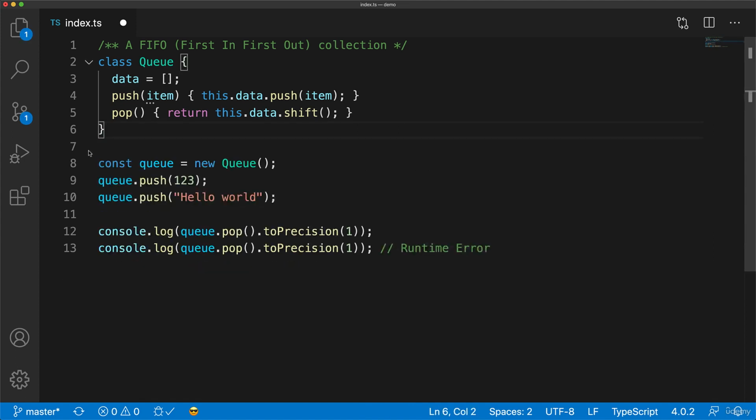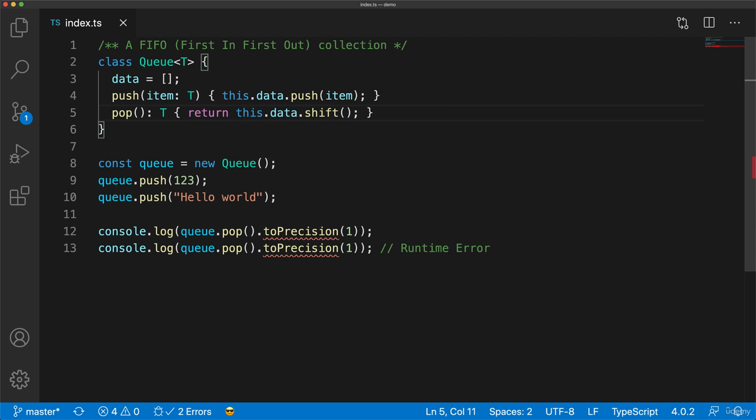We can add a generic type parameter as an argument to the queue class. And then we can use this type to annotate our push and pop functions. Now when we create instances of the queue class, we can pass in the generic type argument. For example, if you want a queue of numbers, we pass in the type number. Because we've annotated the push method to only accept items of type T, when we are passing in the generic argument number, this ensures that the instance will only accept items of type number for the push call. So we get an error when we try to push a string and we can easily fix it. And now our toPrecision call will work because we are only pushing numbers.